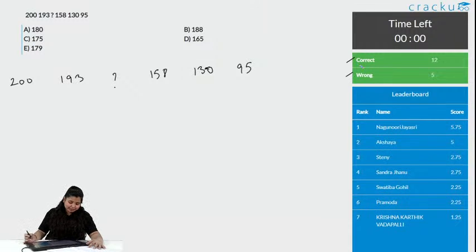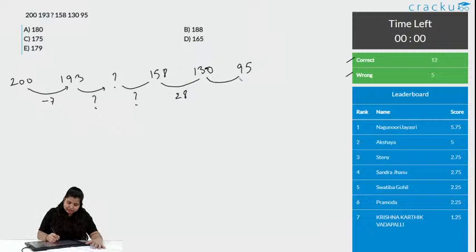Let us see how we solve this. So, what is the series? It is decreasing, right, and a steady decrease. It is not decreasing quickly, it is not getting divided, that means it is decreasing slowly. So, let us check the difference. What is the difference here? It is minus 7, we do not know here, question mark, but what is the difference here? The difference here is 28, and what is the difference here? It is 35.